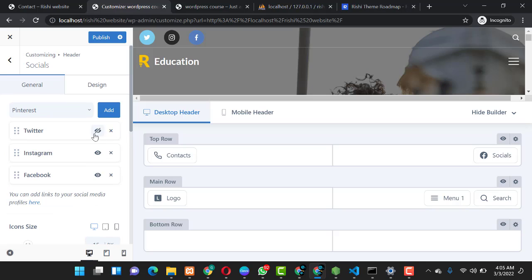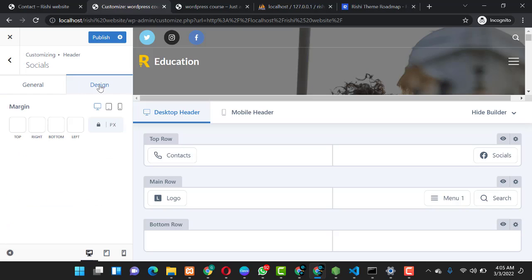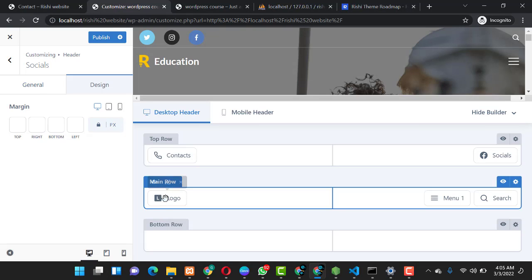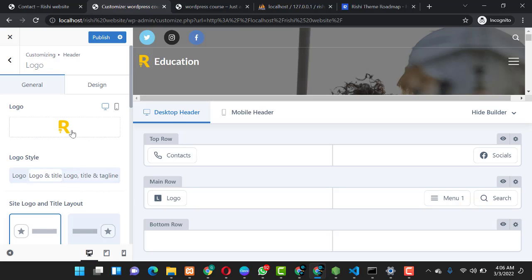So with this being equal, you can come to the design and choose how they should appear, either at the margin. You can give them a margin top, margin right, margin bottom, margin left, and everything is measured in pixels. So guys, you can scroll over here to the logo, you click on the edit icon or you just click over the logo. So you can see this is the logo over here.